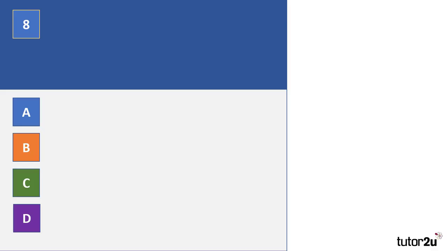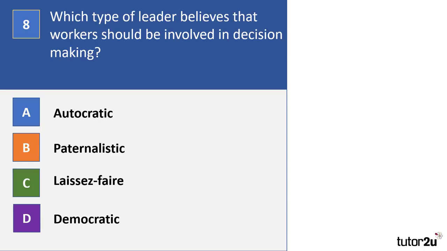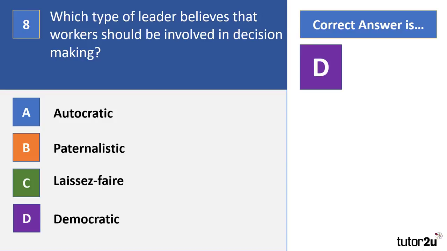Question 8, over halfway there. Which type of leader believes that workers should be involved in decision making? Is it autocratic, paternalistic, laissez-faire, democratic? Pause the video now and make your choice. So, the answer to question 8 is D, democratic. So hopefully you got that one correct. That was another relatively straightforward one.